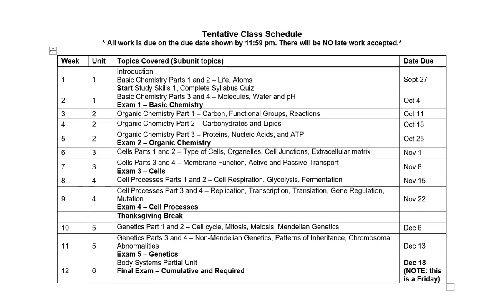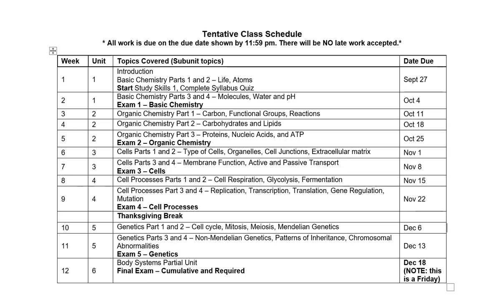So in the Canvas, I want to go over in a little bit more detail how this works with all of the different pieces, because you have different pieces for the parts. So parts 1 and 2, you'll have lecture notes for that and quizzes for that. For basic chemistry, parts 3 and 4, you'll have lecture notes for that and quizzes for that. But then you'll have a study skills for the entire unit. You'll have homework for the entire unit, and then you'll have an exam for the entire unit.